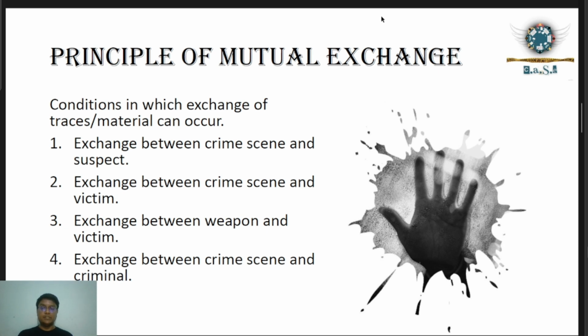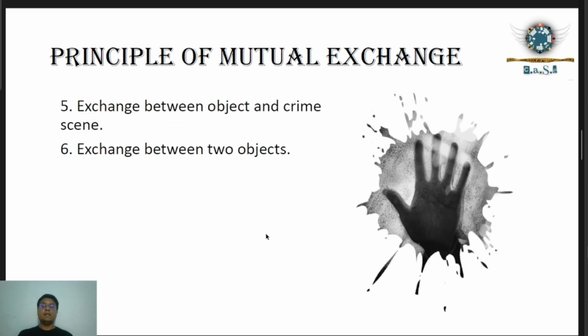We have a second condition, that is exchange between the crime scene and the victim. In this, the exchange of material occurs between the crime scene and a victim. Third, we have exchange between weapon and victim, in which the exchange of material occurs between the weapon and the victim. Next, we have exchange between the crime scene and the criminal. Next, we have exchange between an object and the crime scene, and then exchange between two objects.